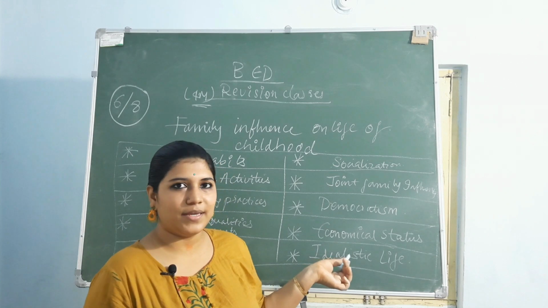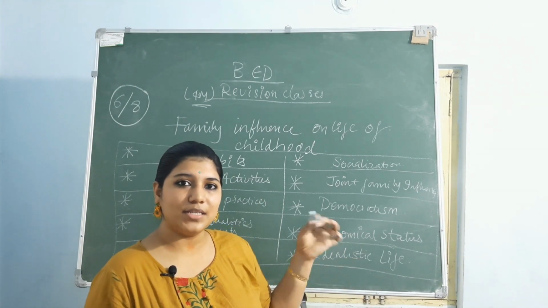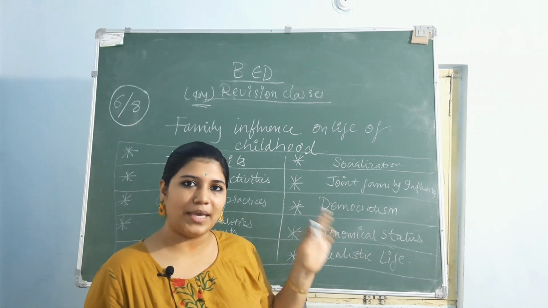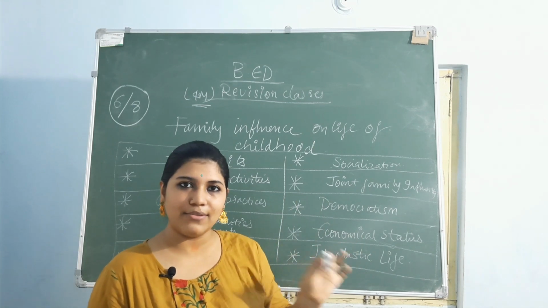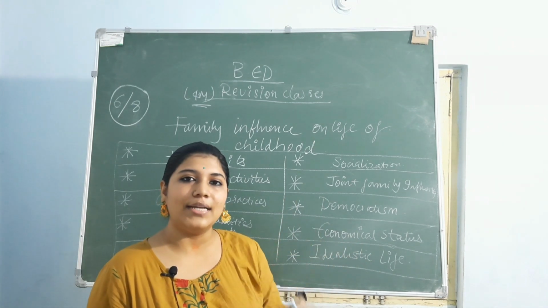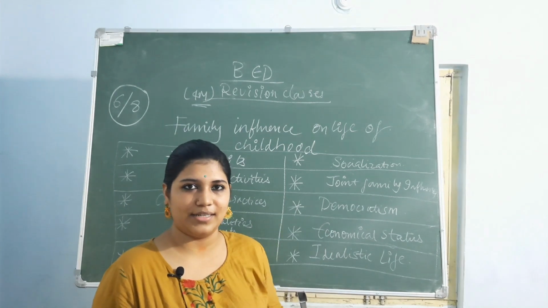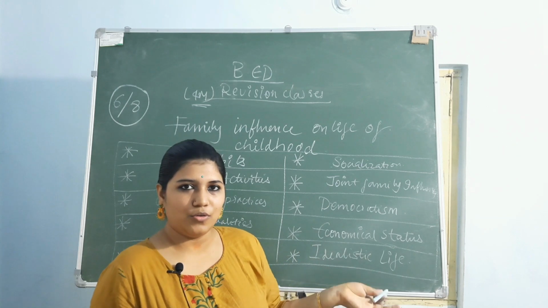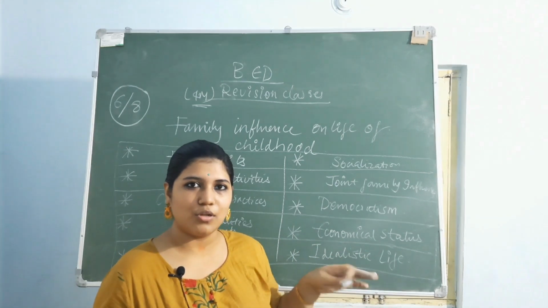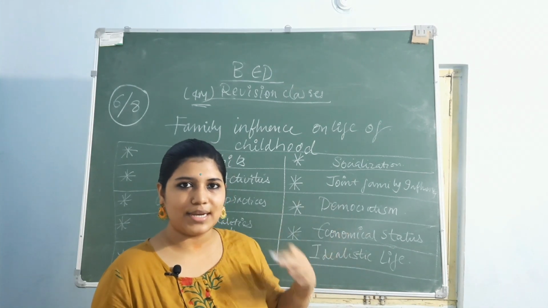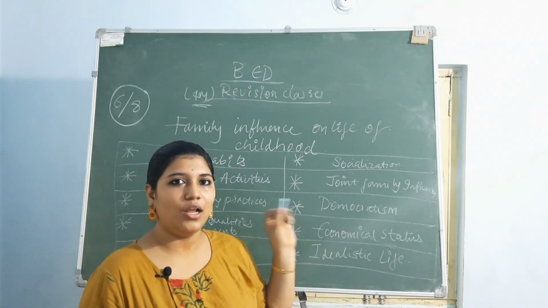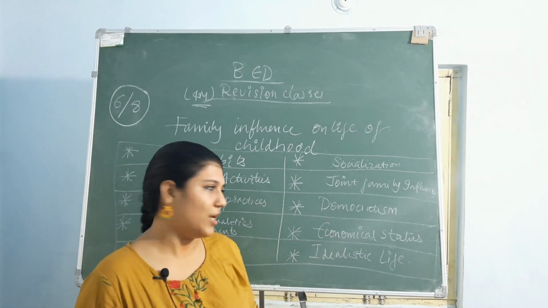And middle class parents will say, yes, we will give it to you, but give me some time. They will give, and to some extent they will fulfill all the requirements, only when it is needed. Okay, then the lower class will be their own, but at their own levels also they have their own priorities and actions. So the economical status of the child also will affect their childhood.